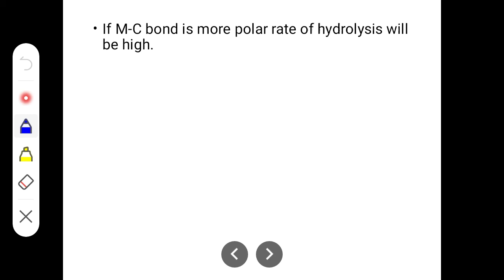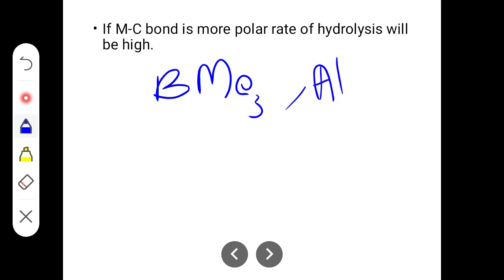This can be important for a 2 mark question. I'll give an example here: Me3B and Me3Al, where Me means methyl. Among these two compounds, which one undergoes hydrolysis readily? That may be the question.